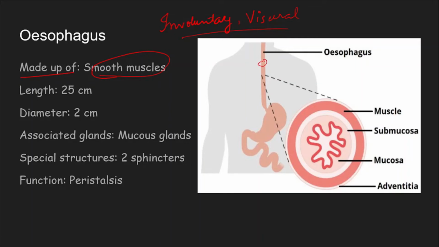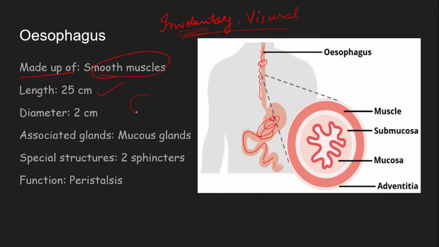If you want to hold your food here for the rest of the day, you can't hold. Once swallowed, the muscles will take care of it, and through peristalsis they see that the food bolus reaches your stomach. Whatever gets digested in the stomach then moves to the small intestine when its time comes. The system is not going to ask you for it. Hence it is involuntary. It is not under your will. In most cases smooth muscles are involuntary in nature. The length of the esophagus is about 25 centimeters.